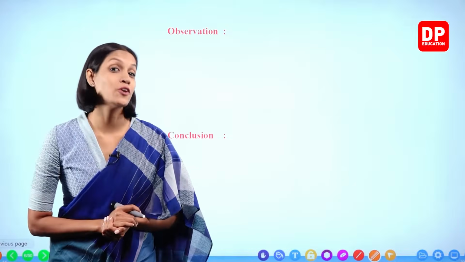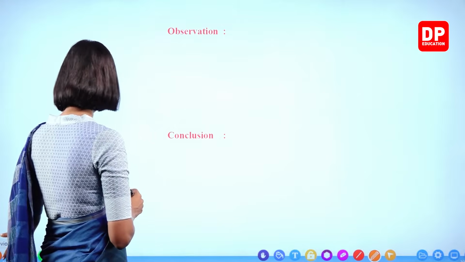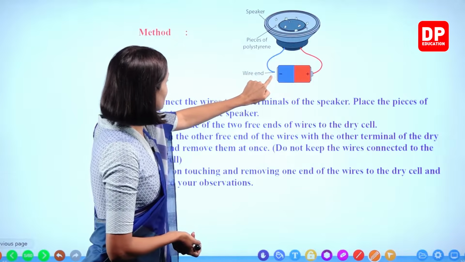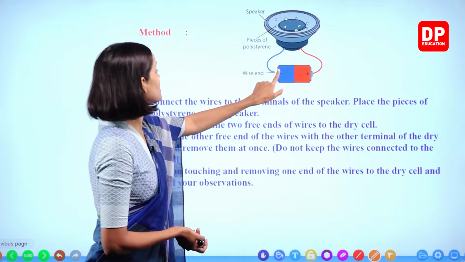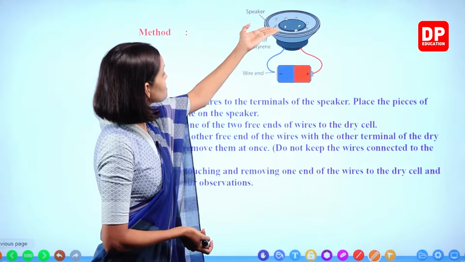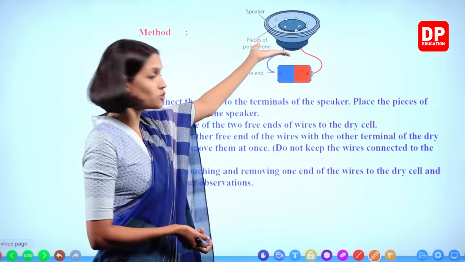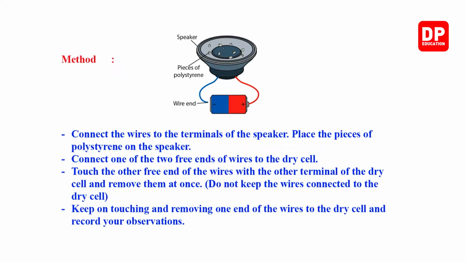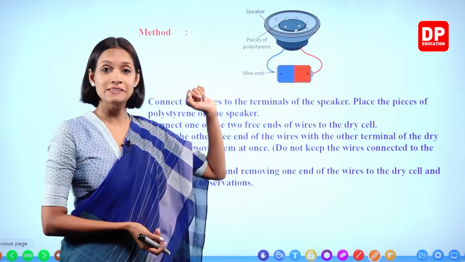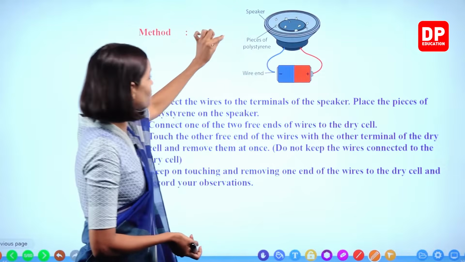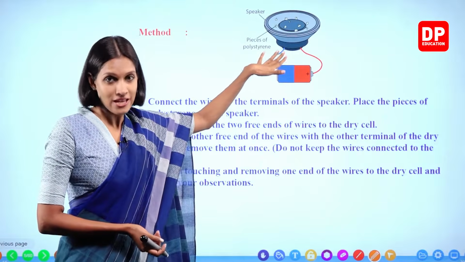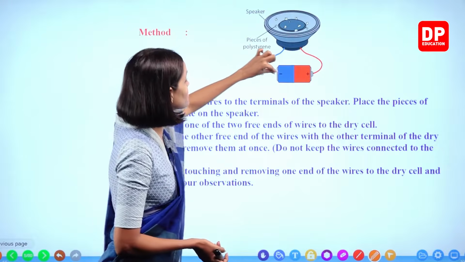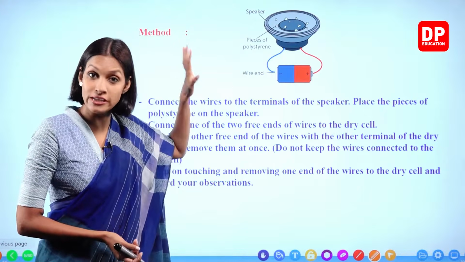So you all observed what happened here. When we touch this other free wire end with the dry cell, these tiny polystyrene balls start to move up and down. That happens only when this connection is there between the wire and the dry cell. When we take the wire end off again, the movement stops. When we supply electricity again, connecting the wire to the dry cell, they start to move up and down again.